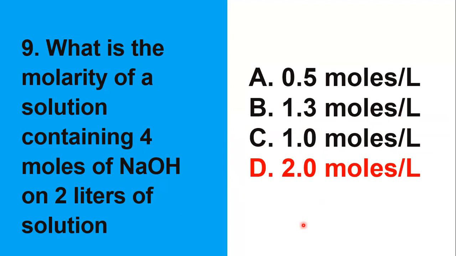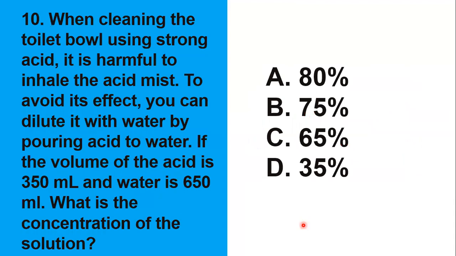Number 10. When cleaning the toilet bowl using strong acid, it is harmful to inhale the acid mist, of course, because it is acid. To avoid this effect, you can dilute it with water by pouring acid into water. If the volume of the acid is 350 ml and water is 650 ml, ano po ang concentration ng solution? How do we find concentration? Concentration is the percent volume.